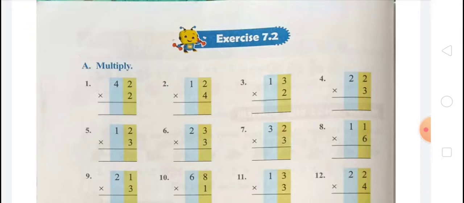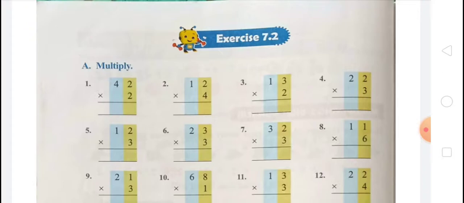That is 42. We have to multiply by 2. In first step we multiply 2 by 2, 2 2s are 4, and in second step you have to multiply 2 by 4, 2 4s are 8. So that is 84. In second, 4 multiply 2, that is 8, and 4 multiply 1, that is 4. So that is 48.